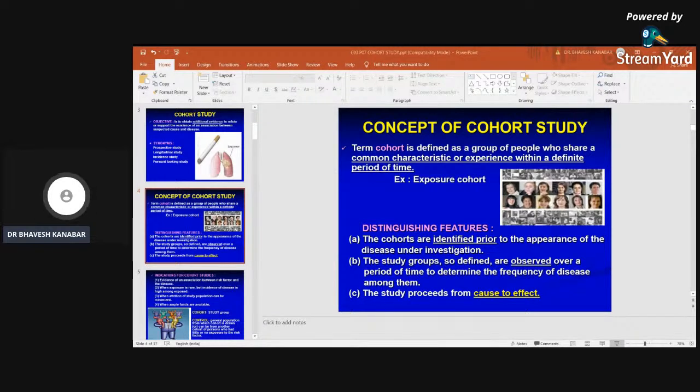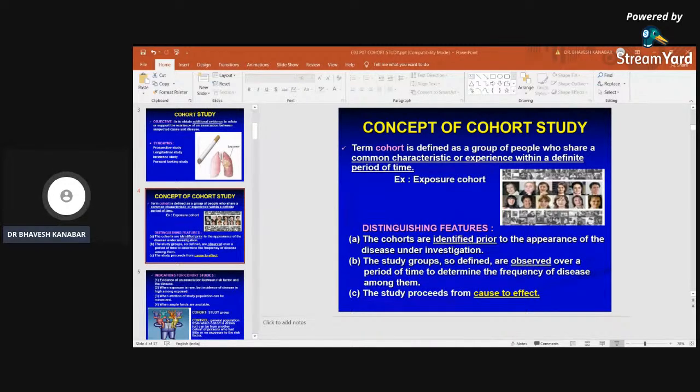Both the groups should be comparable in respect of all possible variables. I have already given the example of age. They should be comparable in age, in sex, in place of residence, in each and every characteristic, occupation also, right? Because this can influence the frequency of the disease, right? The diagnostic and eligibility criteria of the disease must be defined beforehand.